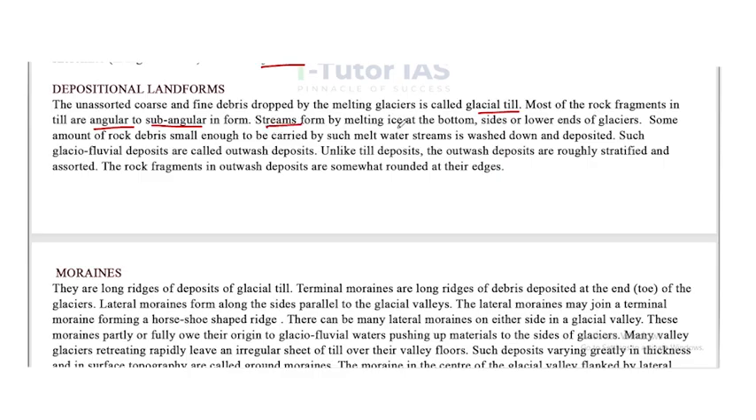Streams are formed by melting ice at the bottom, sides, or lower ends of glaciers. Some amount of rock debris, small enough to be carried by such melt water streams, is washed down and deposited. Such glaciofluvial deposits are called outwash deposits. Unlike till deposits, the outwash deposits are roughly stratified and assorted. The rock fragments in outwash deposits are somewhat rounded at their edges.